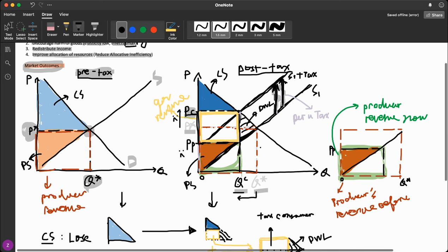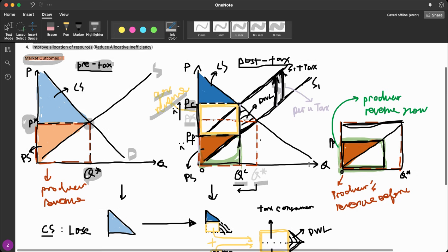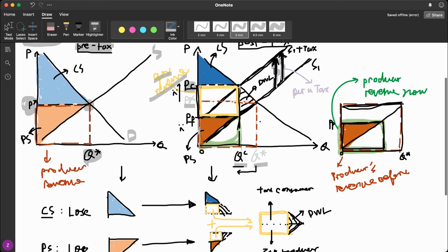As a result, the revenue will also decrease from this big rectangular area to this small region. When the quantity produced and sold decreases, it leads to fewer people being employed and some losing their jobs. Perhaps the only happy stakeholder here is the government, since now it receives additional tax revenue collected from the producers and consumers. And this big box is the area of gain due to the increase in taxes.